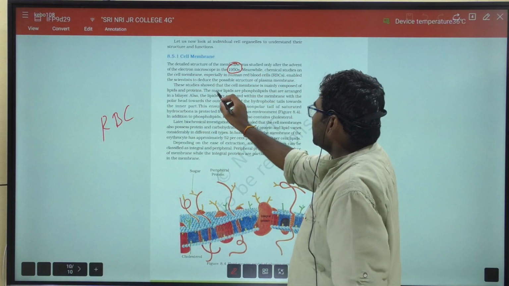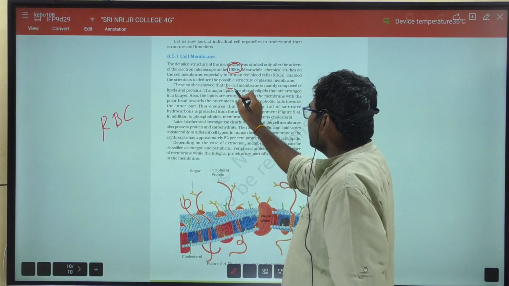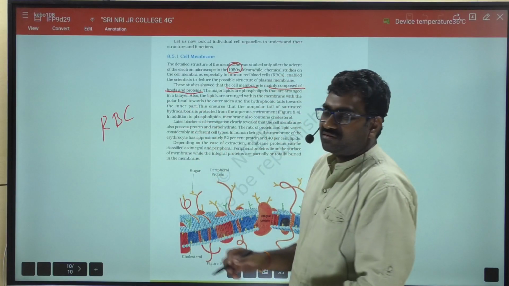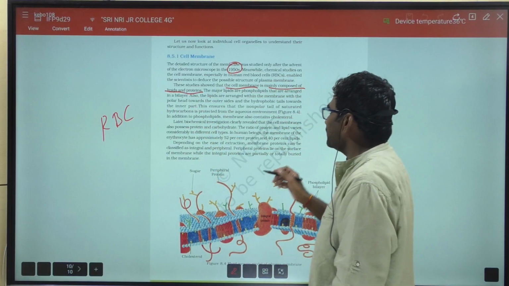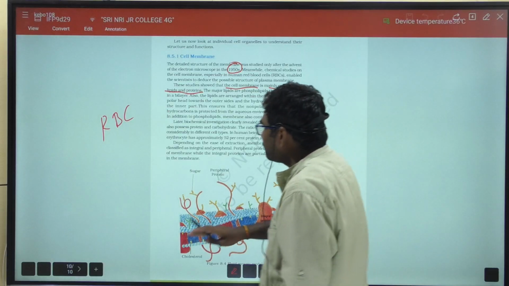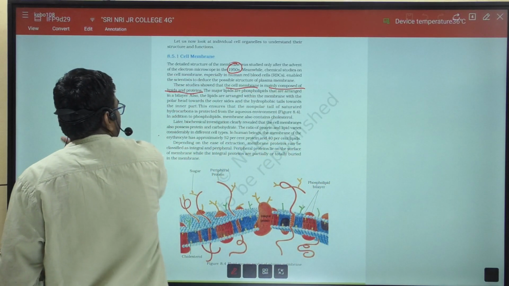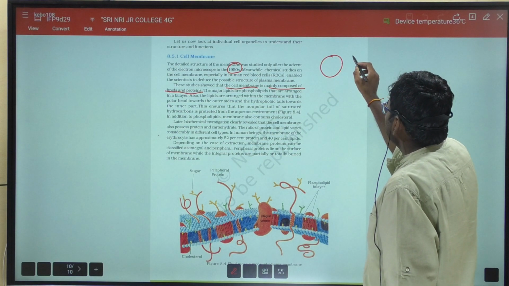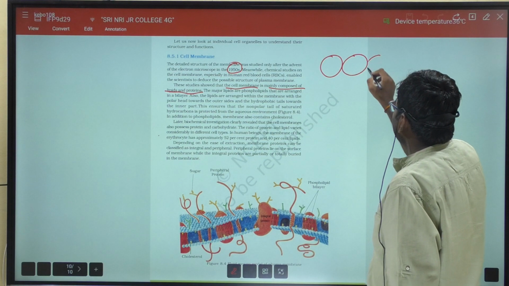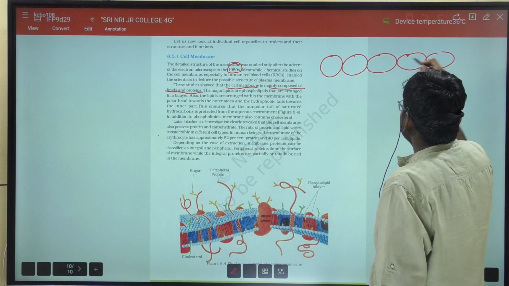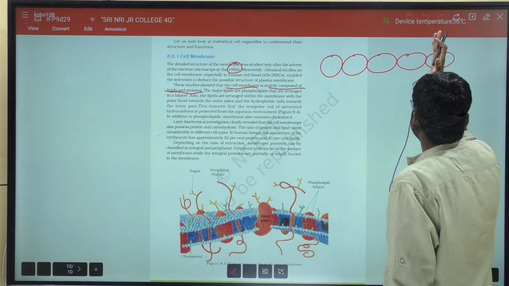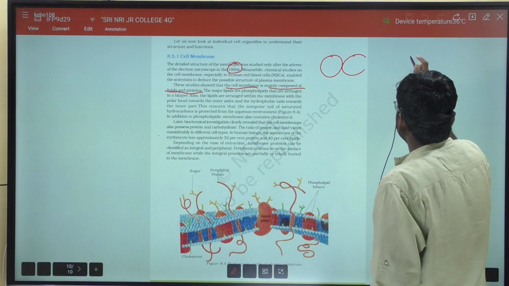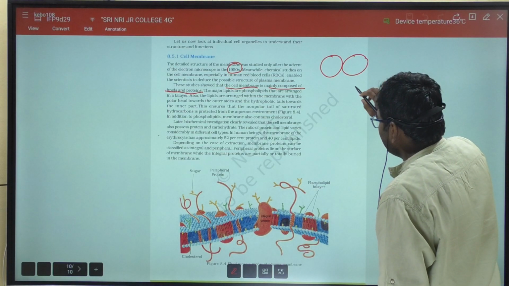So here the studies showed that the cell membrane is mainly composed of lipids and proteins. And the cell membrane is a bilipid layer.